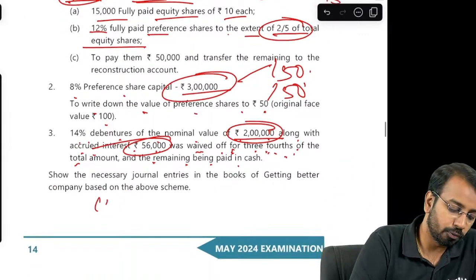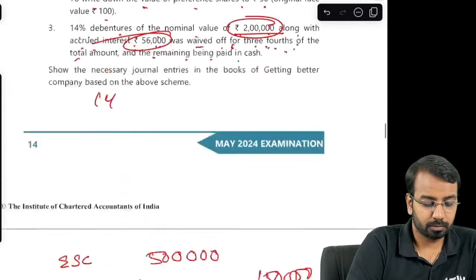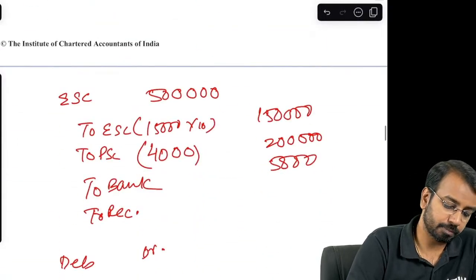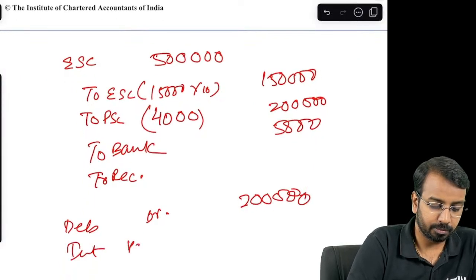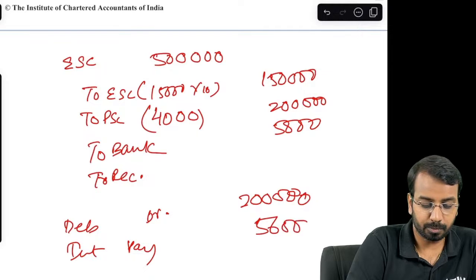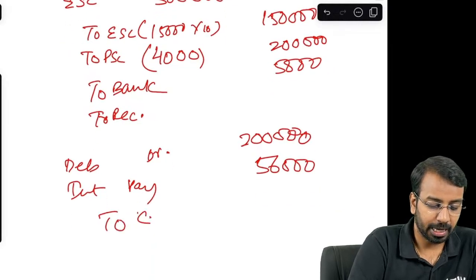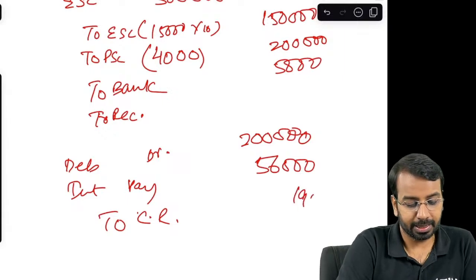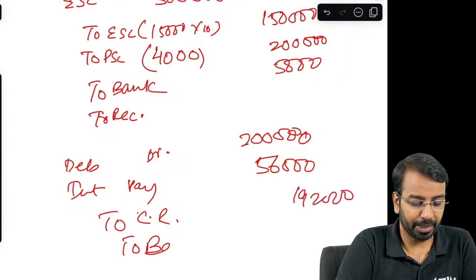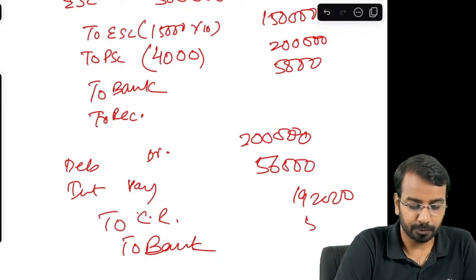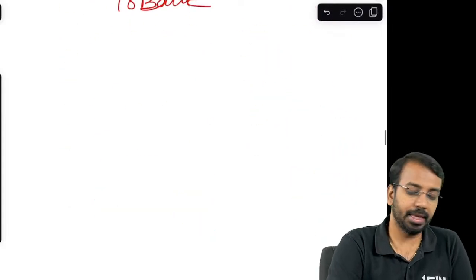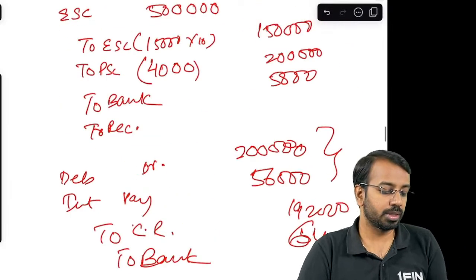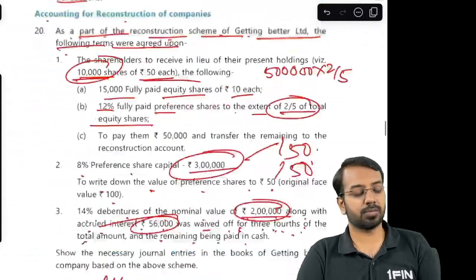So what you will do, 14% debenture account debit 2 lakhs, interest payable 56,000, to capital reduction 1,92,000, to bank you will pay 64,000, that is 256 into 1 by 4, and then you can prepare a ledger and figure out how much is the balance in the reconstruction account that has to be transferred to the capital reserve.